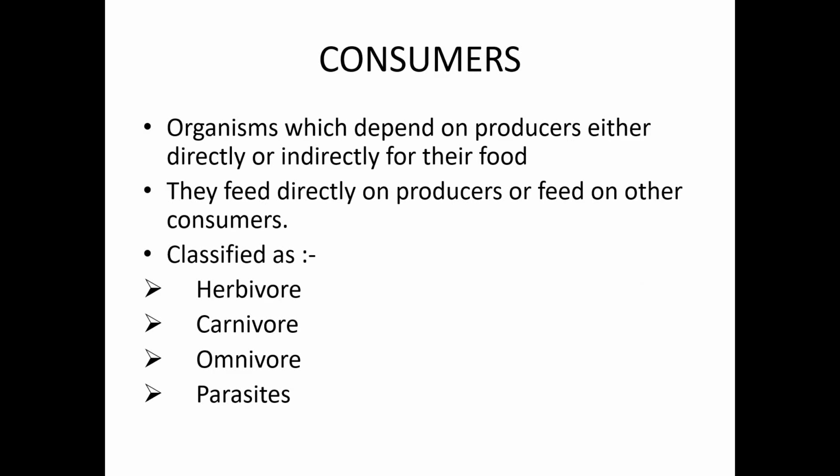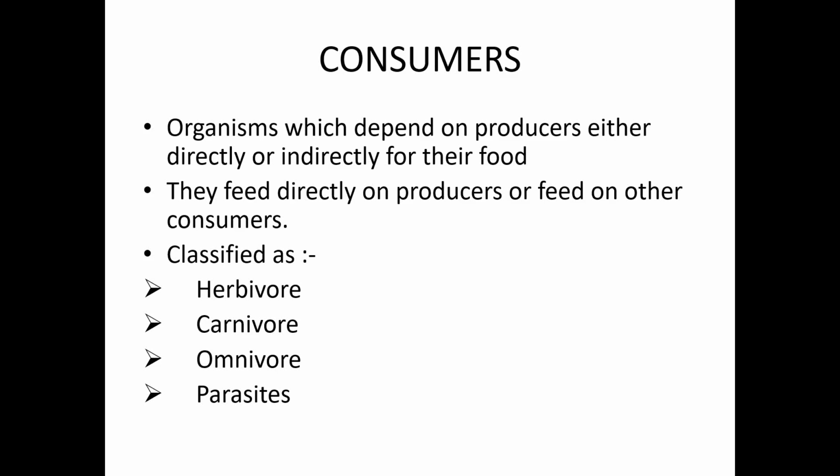Now about the consumers. Consumers are organisms which depend on producers either directly or indirectly for their food. They cannot prepare their own food. They have to depend on the producers, that are the green plants, either directly. Some of the organisms directly feed on the green plants. Some feed on other organisms which feed on the green plants. So they feed directly on producers or feed on other consumers. And these consumers are again classified as herbivore, carnivore, omnivore and parasites.